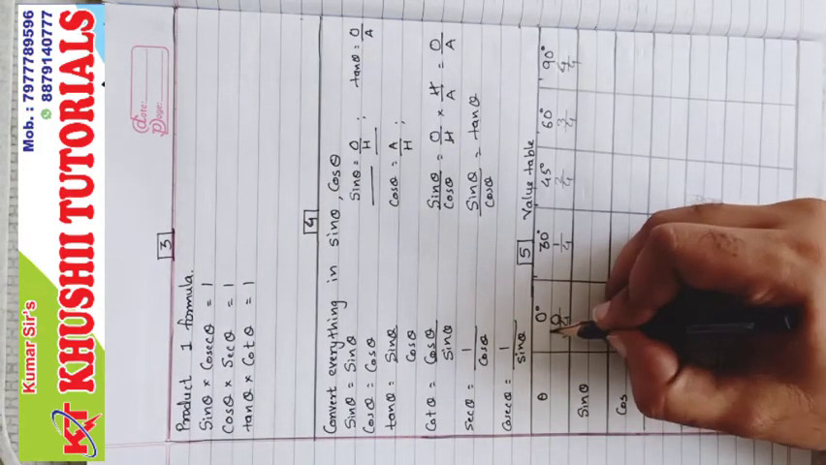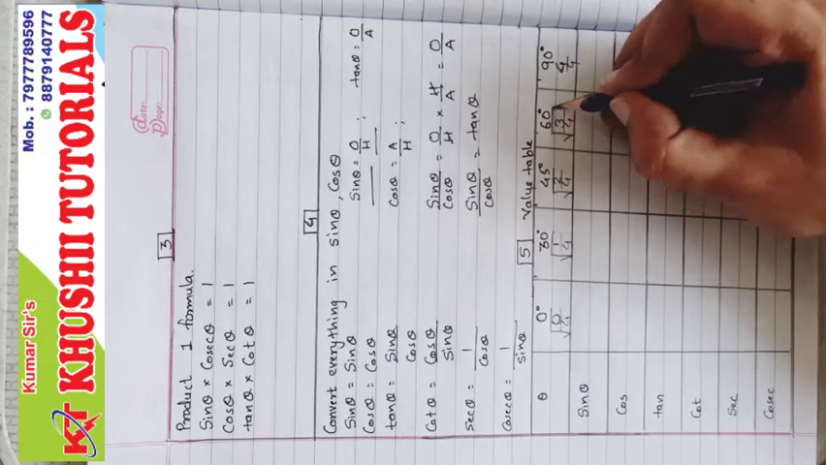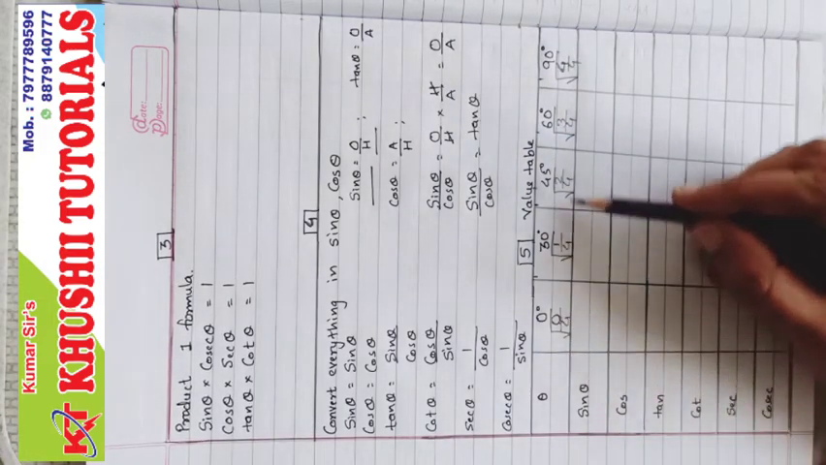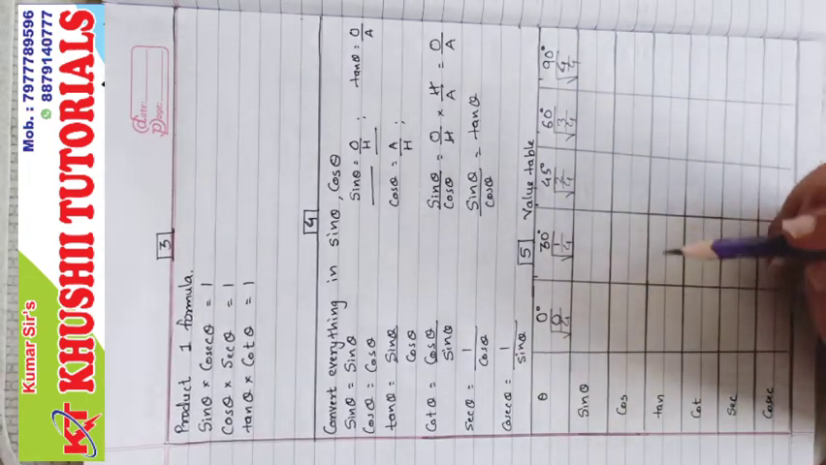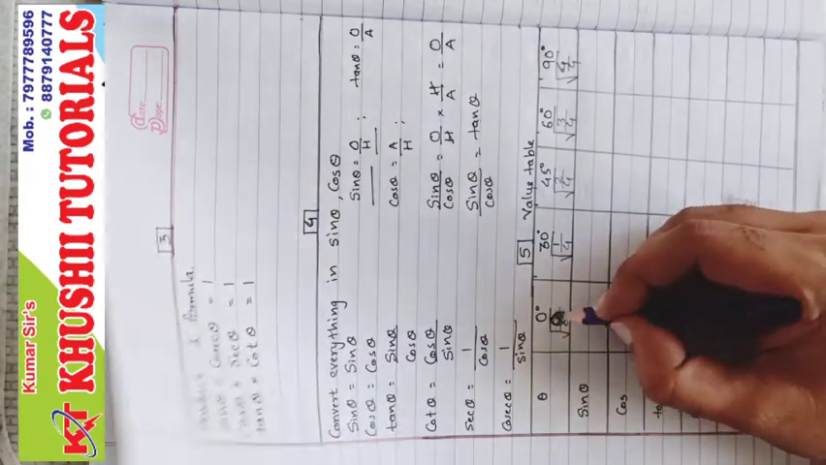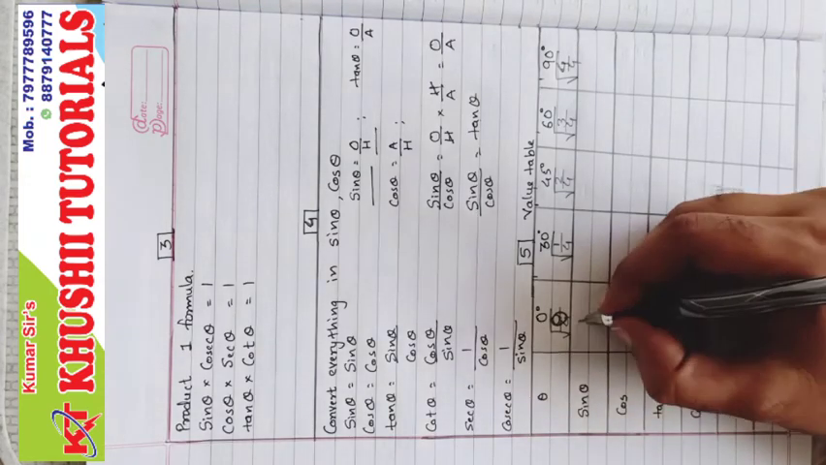Now cancel it and find the square root. So what you have to do: first you write 0, 1, 2, 3, 4, then divide by 4, then cancel or reduce it and find the square root of it. Now 0 upon 4 is 0 itself, and square root of 0 is 0. So sin theta value is 0.